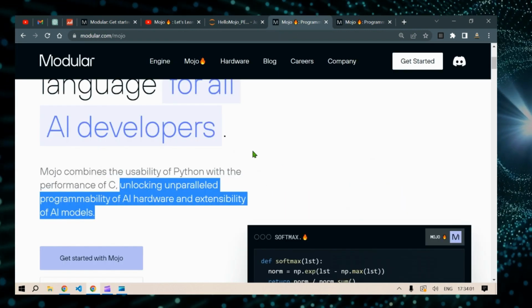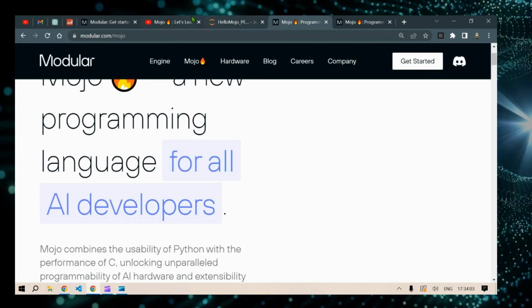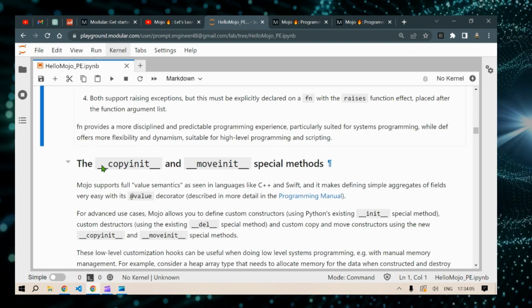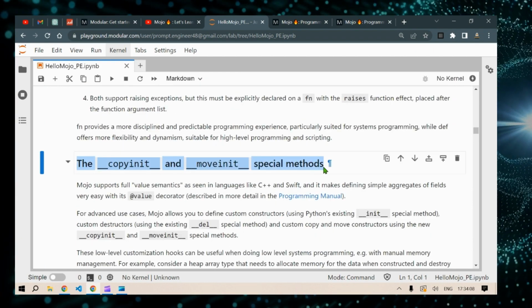Thanks for joining me today. In the next video, we are going to look at the copy init and the move init special methods.